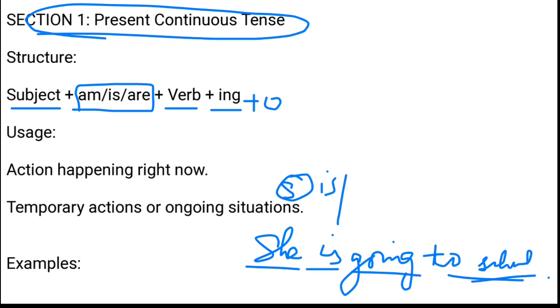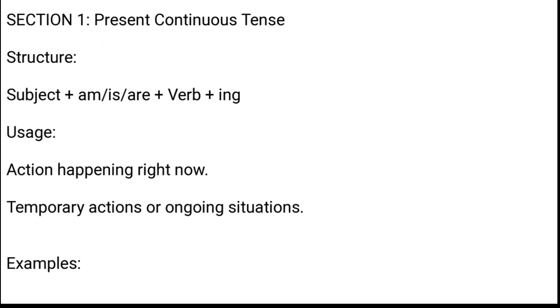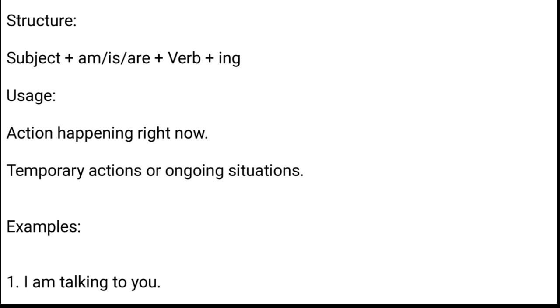Clear? So if you want to convert the same thing into past, we don't do hard work here. We just need to change the helping verbs into past helping verbs. For example, we will say subject plus was or were plus verb ing form plus object. Clear? And if we need to change the same thing into future, what will we do? Subject plus will or shall plus be plus verb's first form plus ing plus object. Clear? Okay.